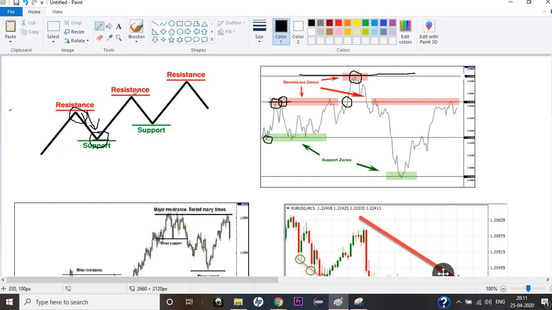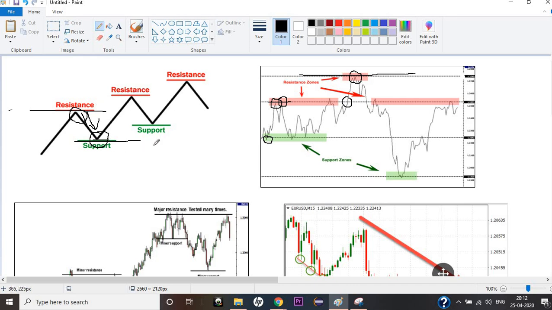So based on this particular price reversal, I can draw my support and resistance line. Since there was a price reversal from uptrend to downtrend, this is a resistance line for me. Here was a price reversal from a downtrend to uptrend, so this is a support line for me. It is acting as a support for the price to go up. This is acting as a resistance for the price to go down, right?